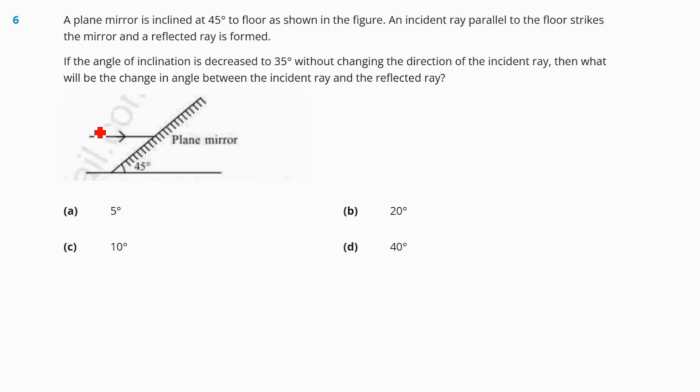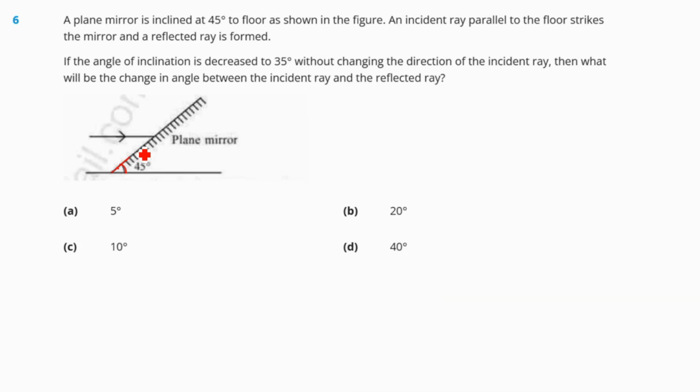Question number 6. A plane mirror is inclined at an angle 45 degree to the floor as shown in the figure. An incident light parallel to the floor strikes the mirror and a deflected ray is formed. If the angle of inclination is decreased to 35 degree without changing the direction of the incident ray, then what will be the change in angle between the incident ray and the deflected ray?